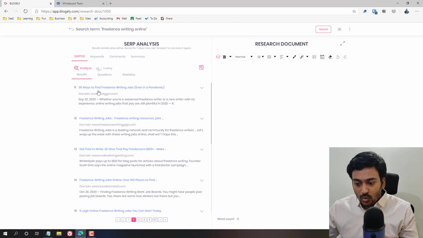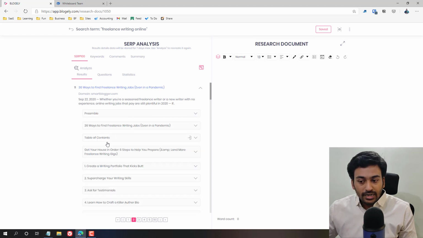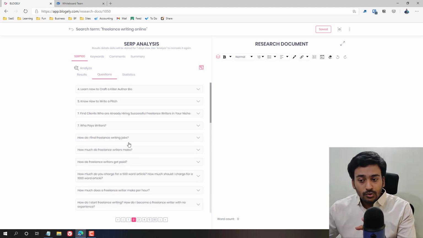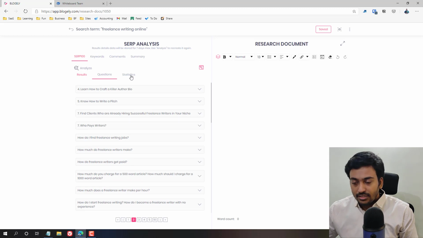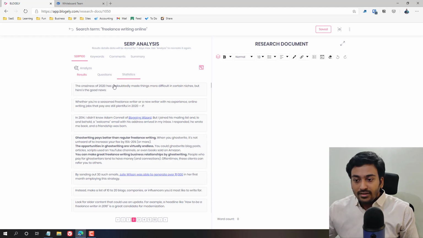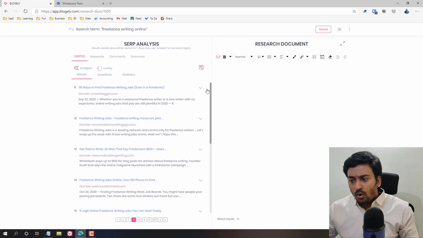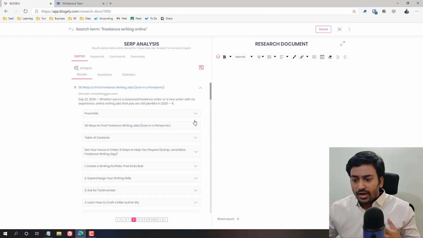Now you can see, when I come into the second page and click on analyze, it's showing loading. In this loading process, it goes through and grabs all the data. If I open it, you can see all the different data it's able to bring, and questions. Now it's taken different questions from the second set of pages, and the statistics will also be different. That way you take out all the necessary data for your writing purposes.